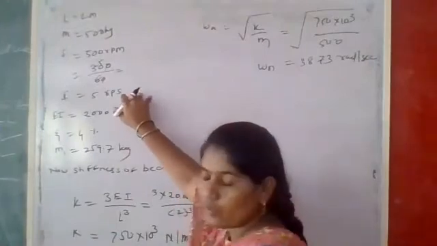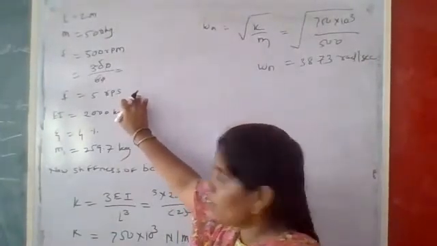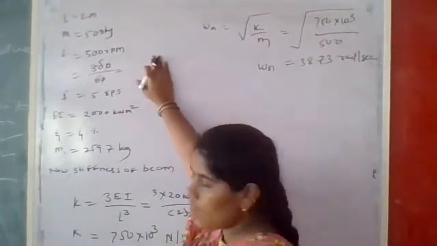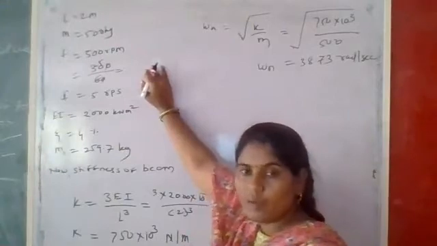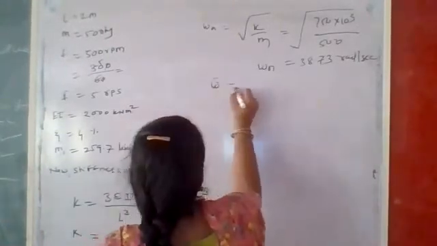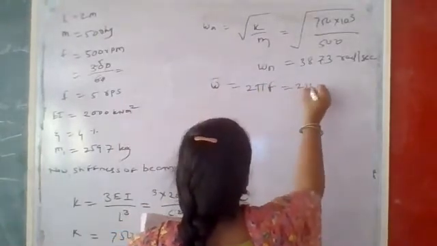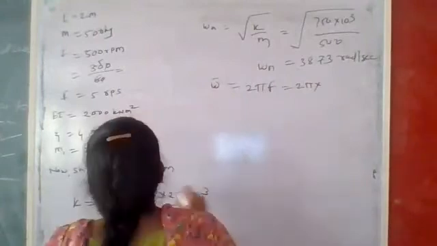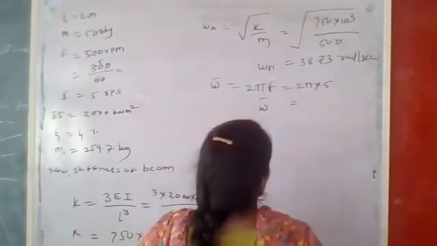which is the forced frequency. F is given as what is this? 5 RPS. In terms of RPM they have given 300 RPM, so we have to convert this into per second by dividing by 60. So how to calculate this omega bar? Omega bar is equal to twice pi f. F is the frequency, which frequency? That is the forced frequency F, they have given as 5. So based on this, you tell me the answer about this omega bar.